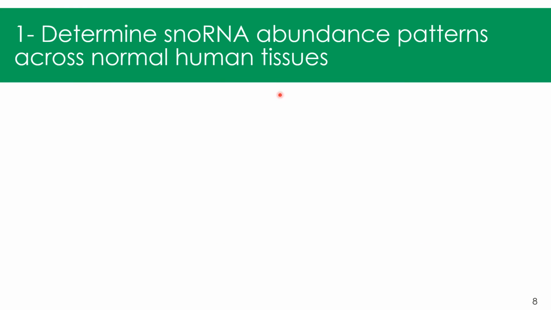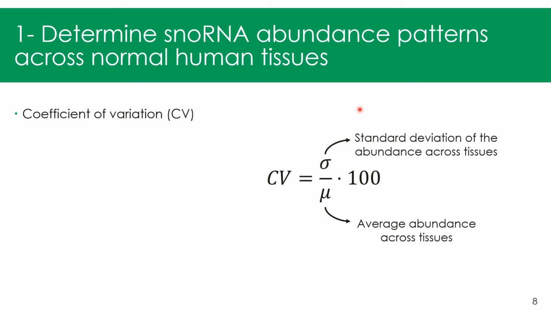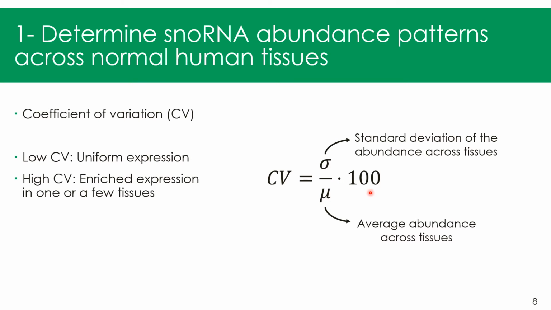So for the first objective of my project, I used a metric called the coefficient of variation. This corresponds to the standard deviation of the expression of a snoRNA across tissues divided by the average abundance of that snoRNA across tissues times 100. So to give you an idea, a low coefficient of variation corresponds to a more uniform expression across tissues, whereas a high coefficient of variation corresponds to a more enriched expression in either one or a few tissues.